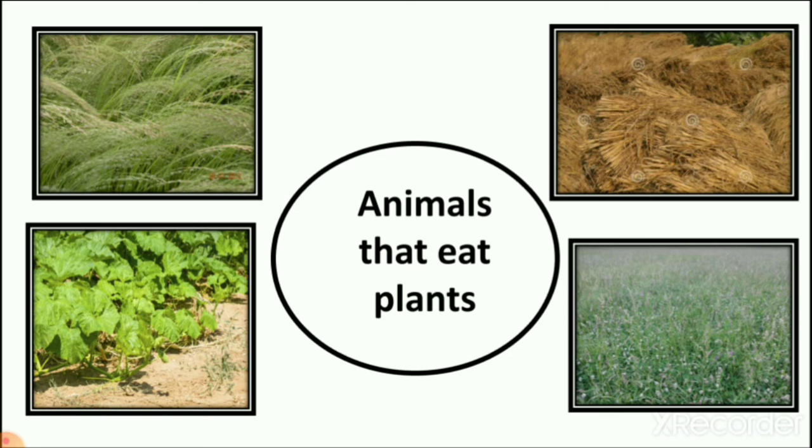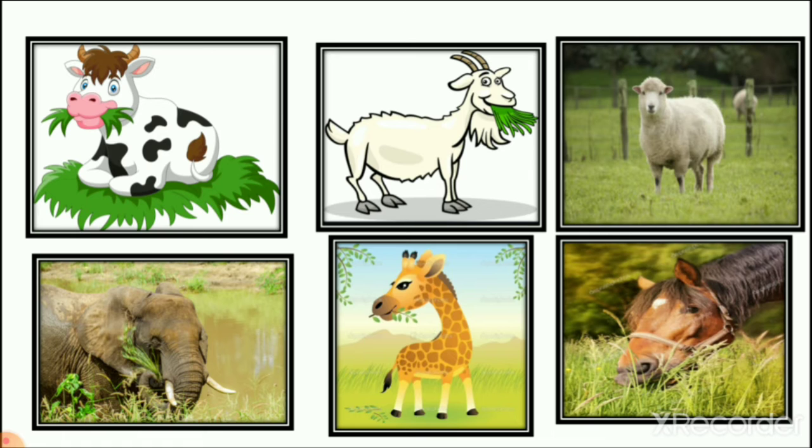So yesterday we learned that animals that eat plant, different types of grass and green leaf. So which animals eat plant? Cow, goat, sheep, elephant, giraffe and horse. We learned that elephants eat fruits also and plants also, and other animals are eating grass. The peels of vegetables are also eaten by animals.